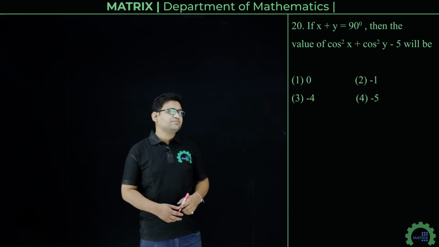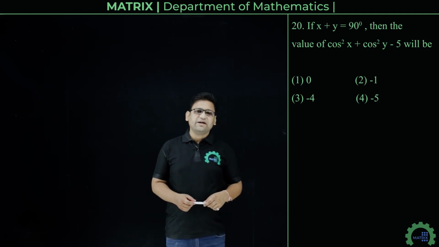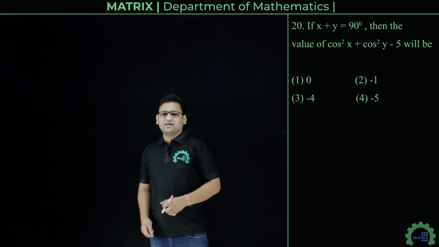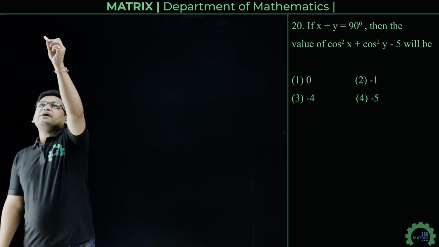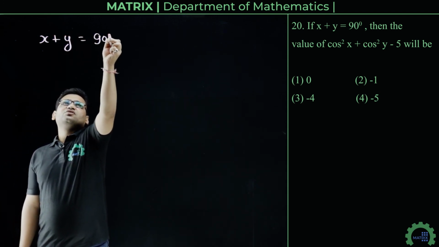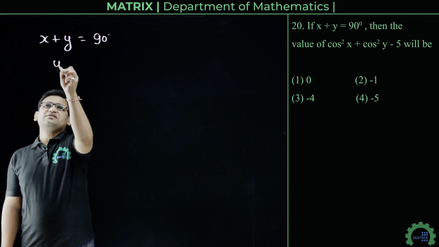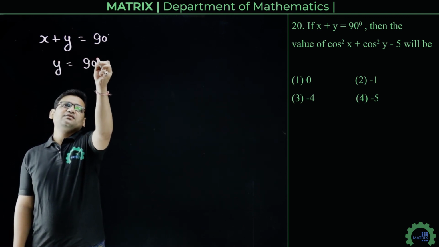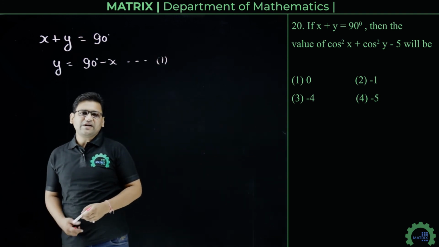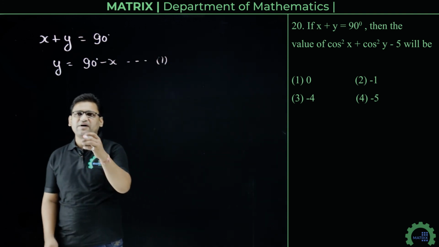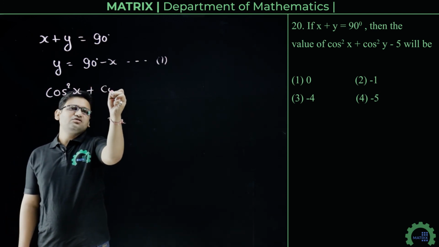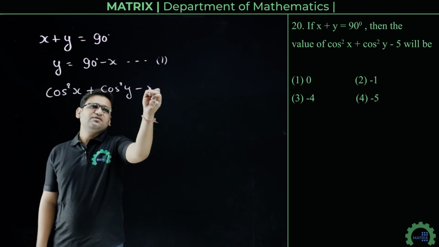The next question is, if x plus y equals 90 degrees, then the value of cos square x plus cos square y minus 5 will be. We are given x plus y equals 90 degrees. So we can write from here that y is equal to 90 minus x. So this is equation number first. Now we have to find the value of cos square x plus cos square y minus 5.